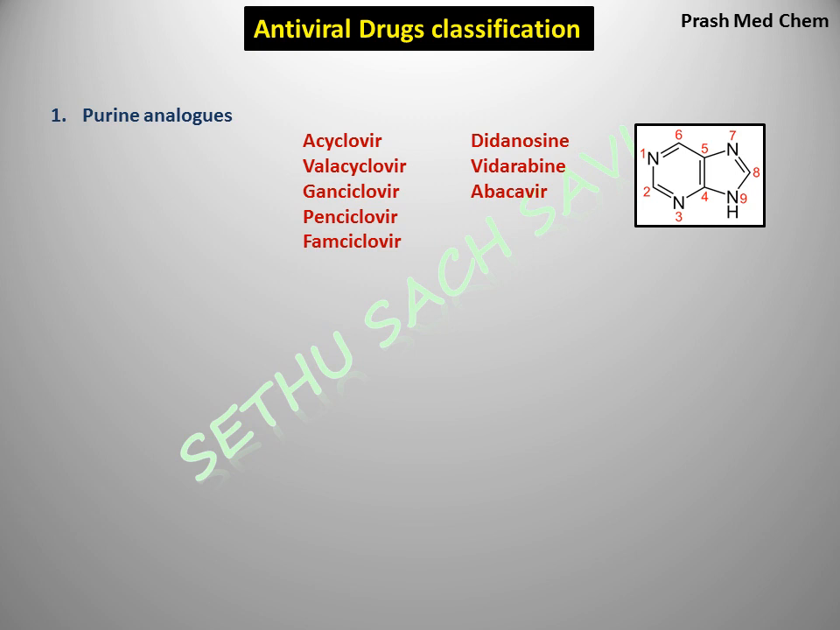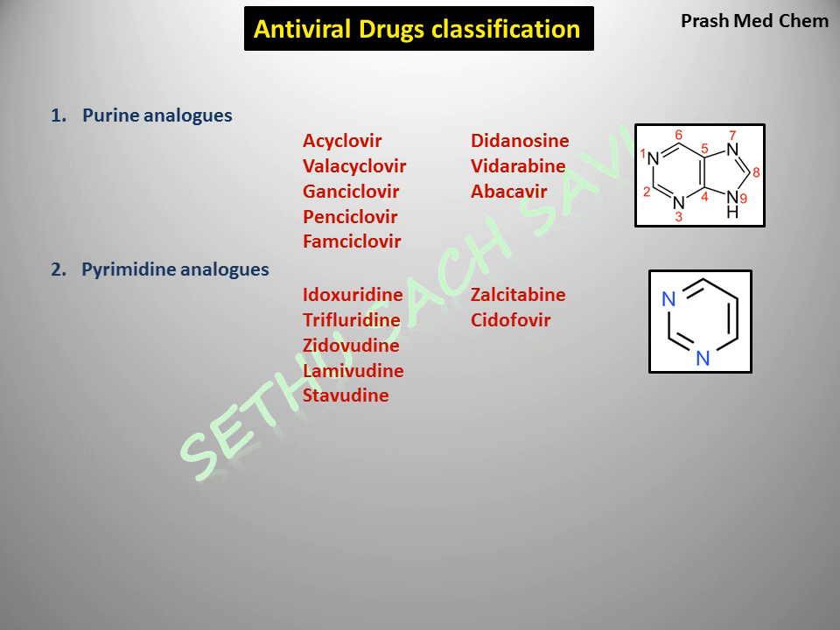And coming to the second class, can you identify what this structure is? Yes, this is the pyrimidine structure, and the derivatives of this pyrimidine have also been found to have antiviral properties. The drugs belonging to pyrimidine derivatives are idoxuridine, trifluridine, zidovudine, lamivudine, stavudine, zalcitabine, and cidofovir. So this is about the second class of drugs, that is, the pyrimidine analogs.